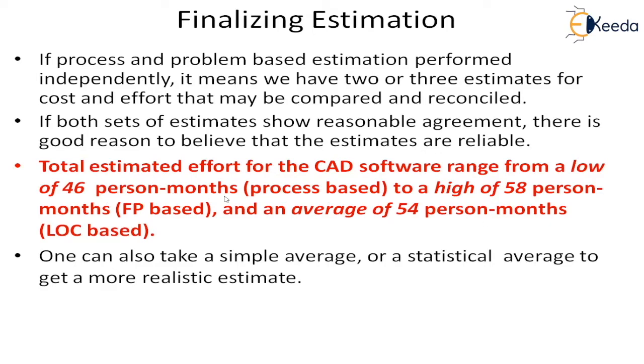So we have got 46, 58. So the average is 54. So this helps us. At least we know the range, what is the worst and what is the best. One can also take a simple average or a statistical average to get a more realistic estimate.